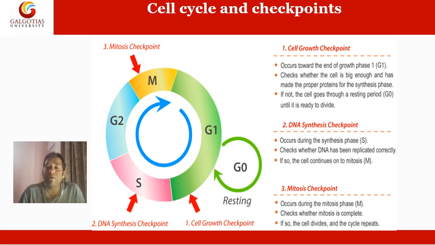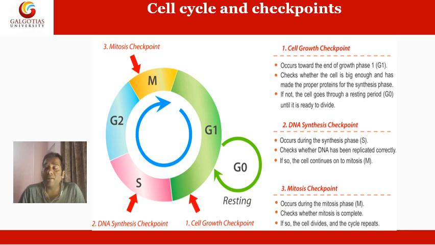The cell will enter the G0 phase, the resting phase, in which the cell becomes dormant. Later, G0 phase can again become active and get converted into G1 phase, in which the cell starts again preparing the proteins necessary for the DNA replication process.